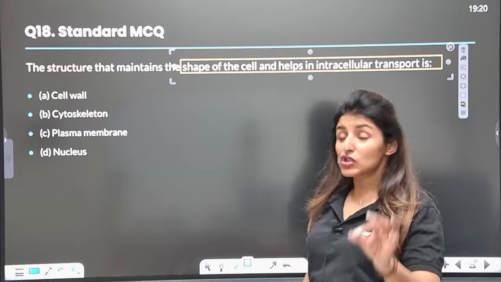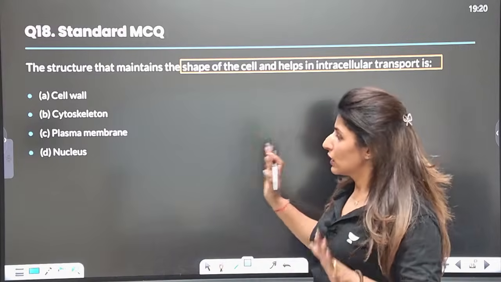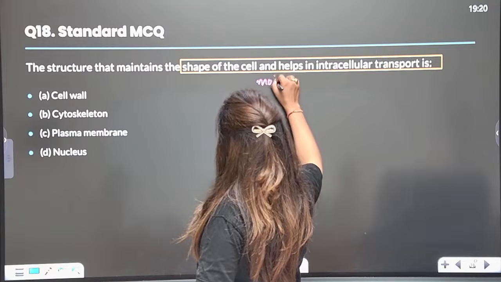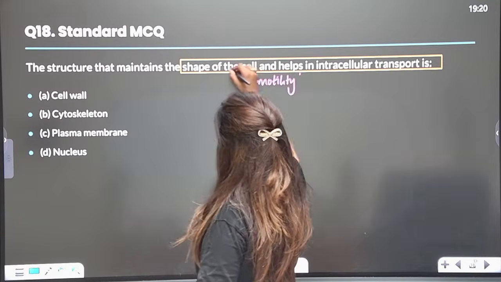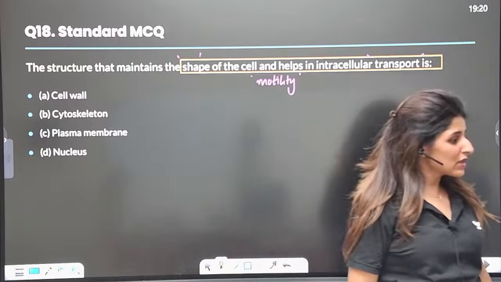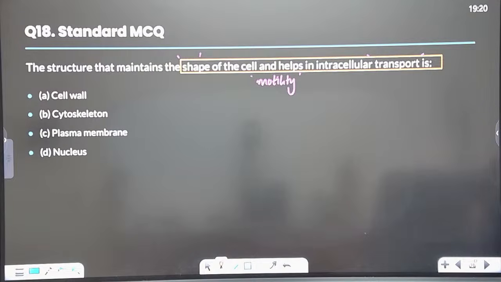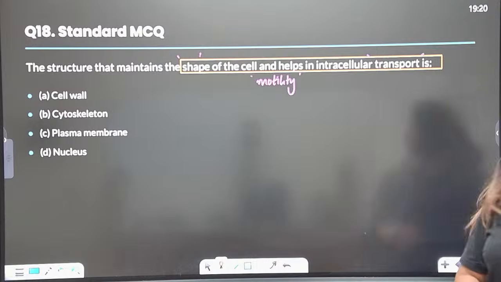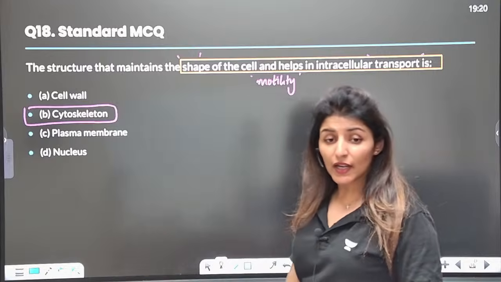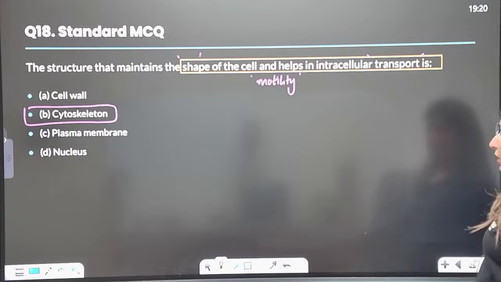Now, the structure that maintains the shape of the cell and helps in the intracellular transport. Yes. So it is giving shape as well as helping in the transport. This is done by. And one more function, it provides movement or motility also. All these are the functions of providing shape, movement and transport. This is the function of, quickly let me know the answer of 18, guys. Yes, cell wall. Check again, guys, shape of the cell. Not just shape, answer is intracellular transport also. This is done by cytoskeletal structures, right?